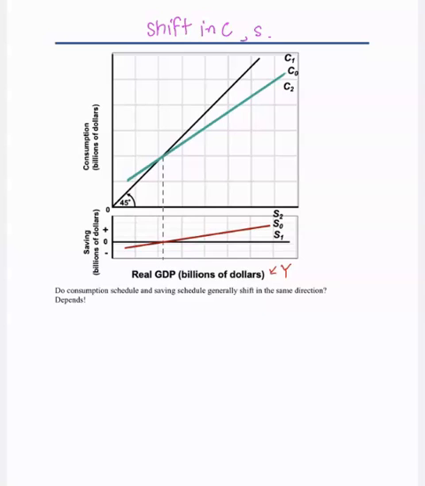Since along the schedule means only these two variables, the Y and the C, are changed. Since consumption is a function of output, the amount consumed will change because of the change in income or real GDP.